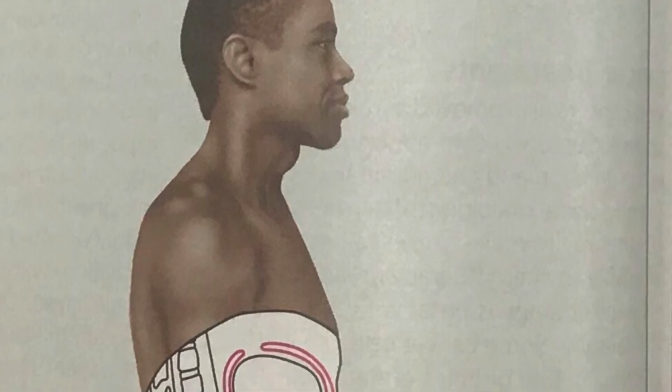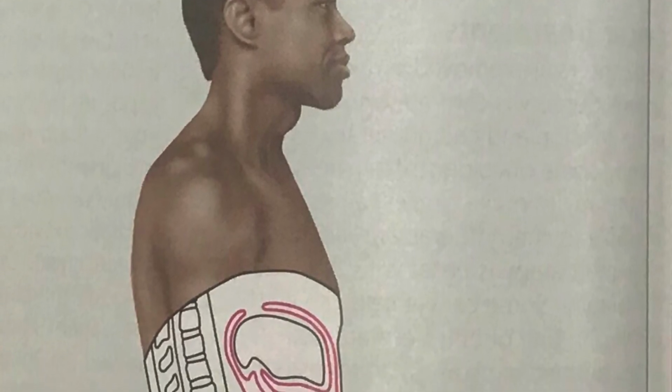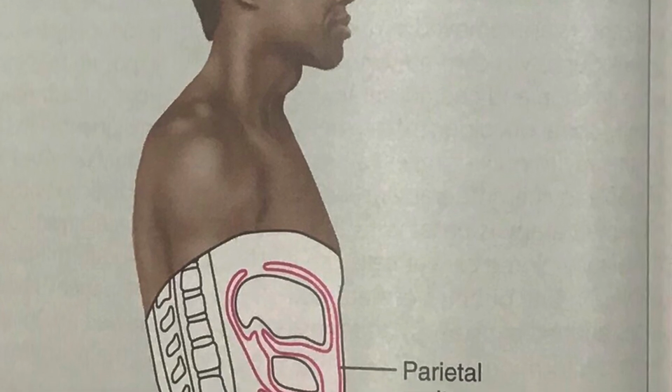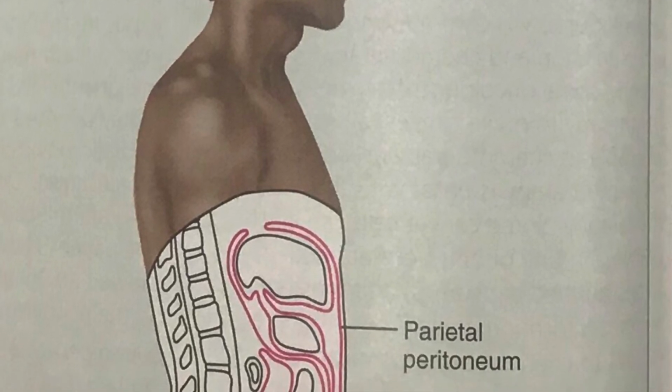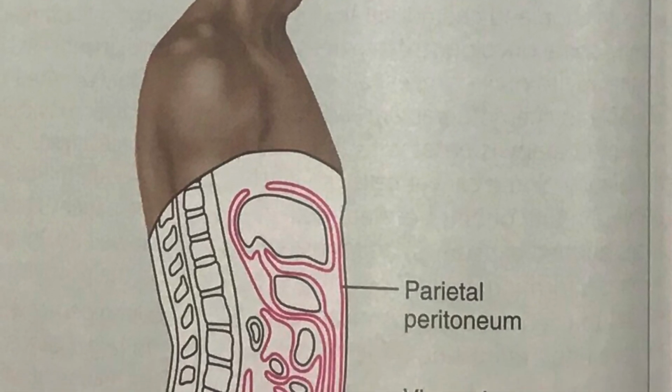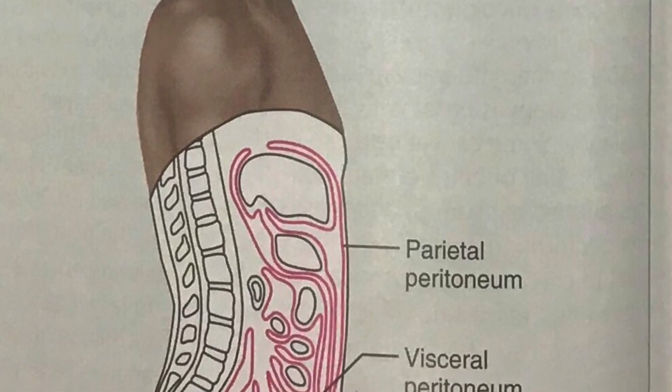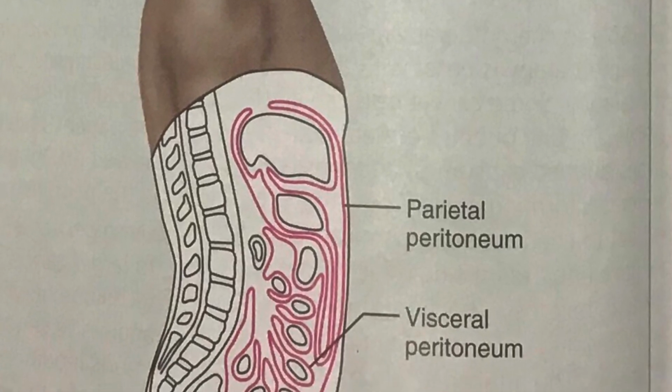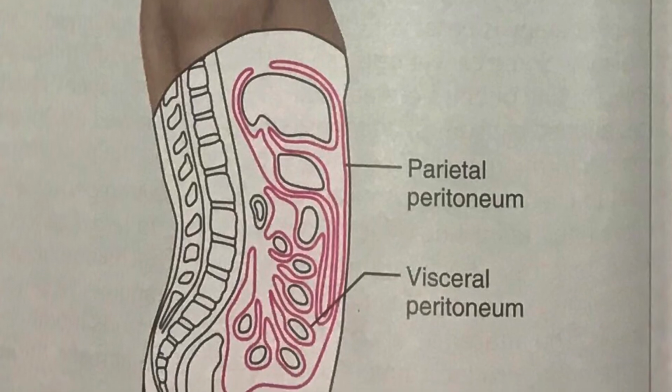Okay, and then anything in our abdominal pelvic area is going to be called parietal peritoneum, which is going to cover the wall, and then the visceral peritoneum covers all the organs. And then there's also something called mesentery that connects the organs together.